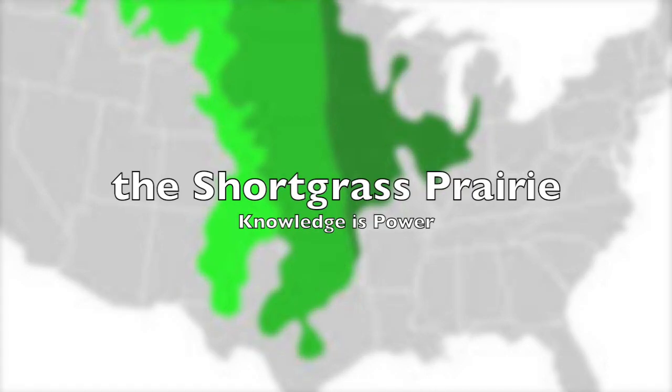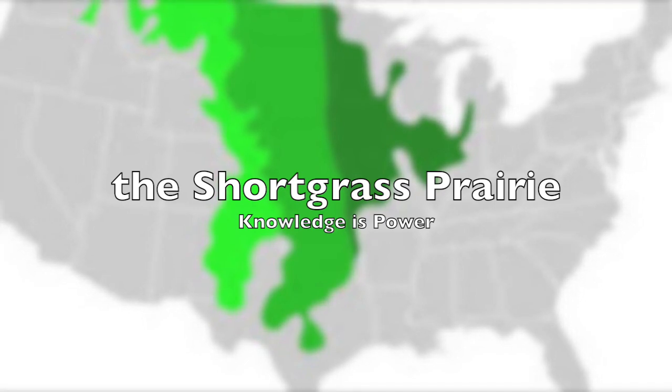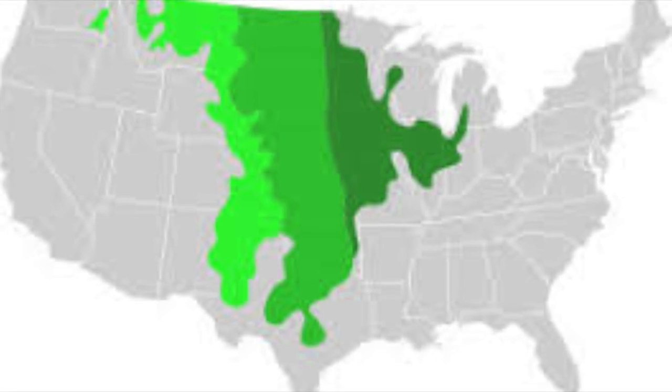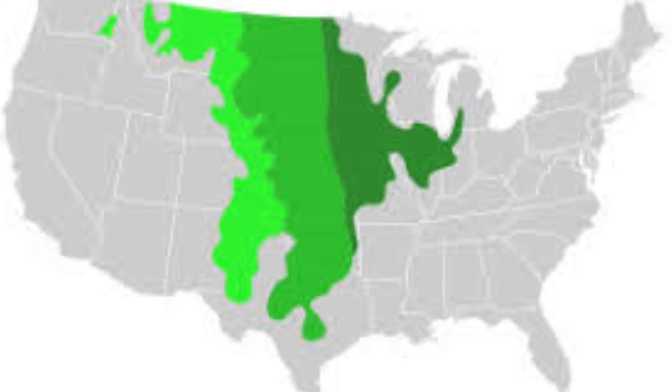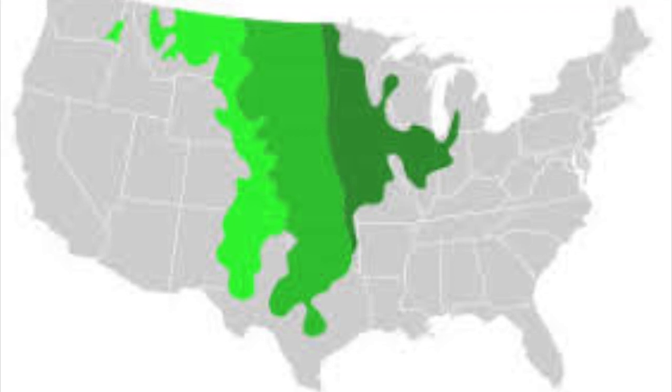The shortgrass prairie spans across the Great Plains from central Alberta in Canada through central and eastern Montana, as well as parts of North and South Dakota, Nebraska, Colorado, Kansas, Oklahoma, and a sliver of New Mexico, ending in central Texas. Of the 1.1 million square miles of North American grasslands, about 22% of it is shortgrass prairie. This translates to about 300,000 square miles.